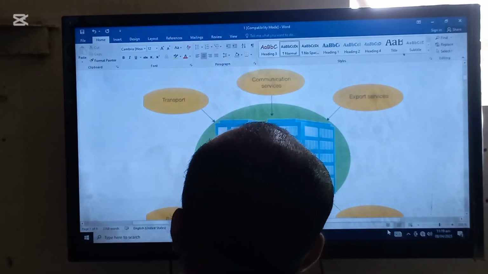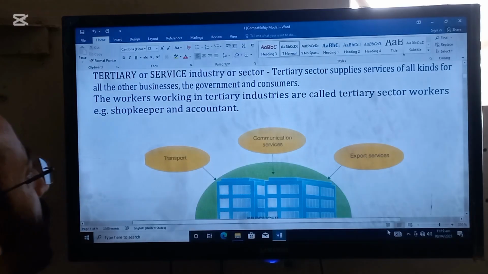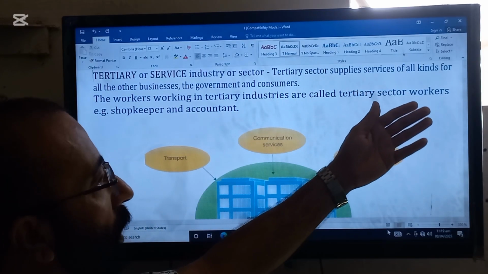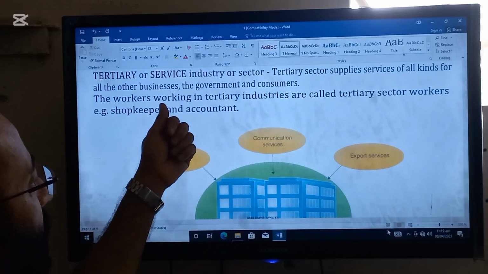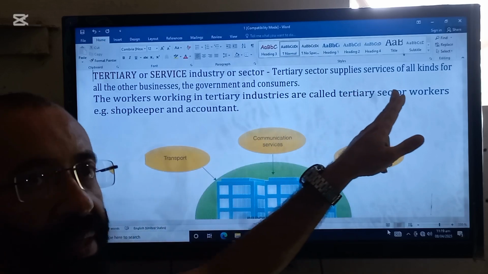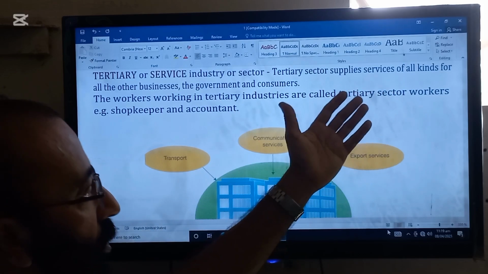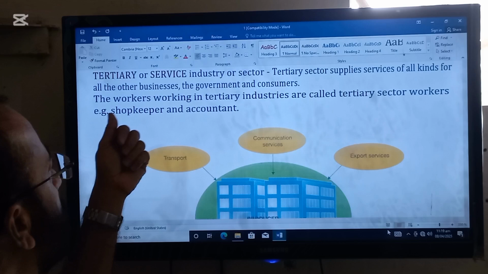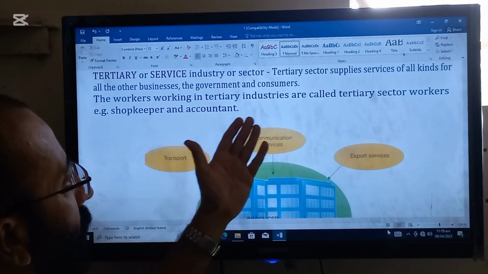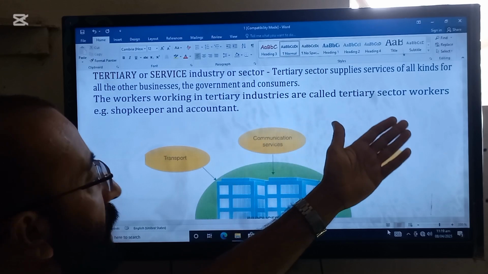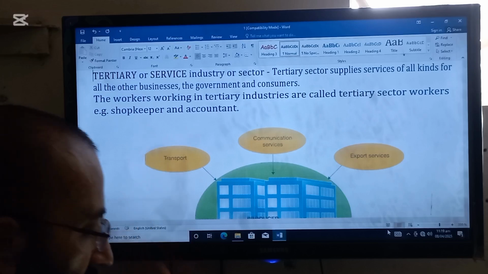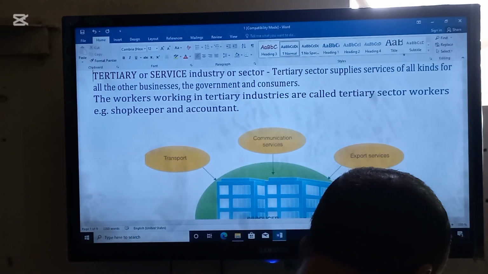Likewise, the tertiary or service industry or sector. The tertiary sector supplies services of all kinds for all the other businesses, the government, and the consumer. So they are the providers of all kinds of services to the businesses, the government, and the consumers. The workers in the tertiary sector are called tertiary sector workers, for example, shopkeepers and accountants, because they give only services.